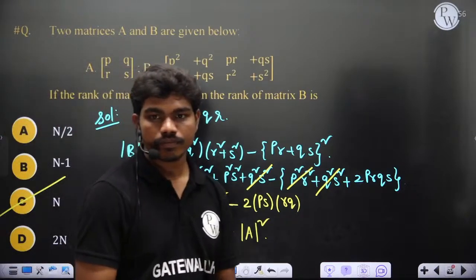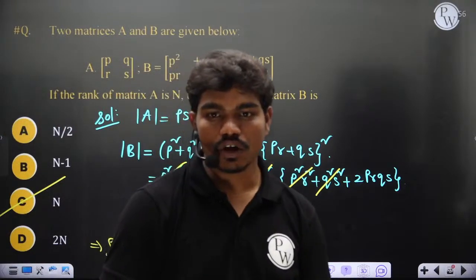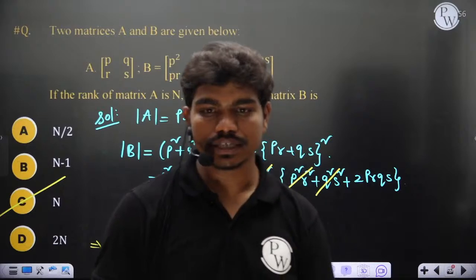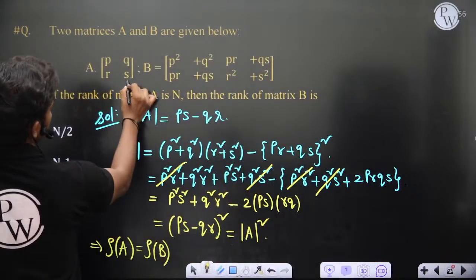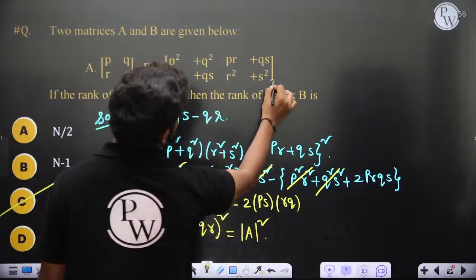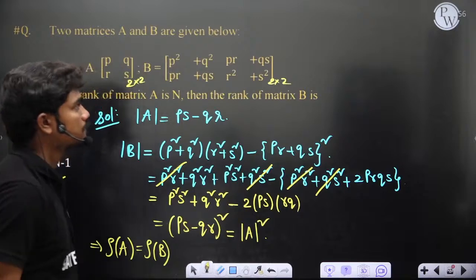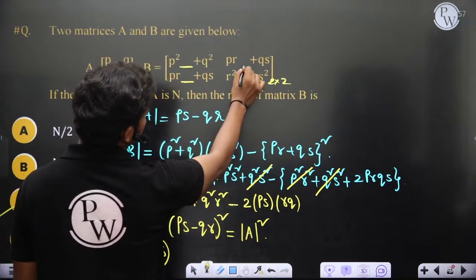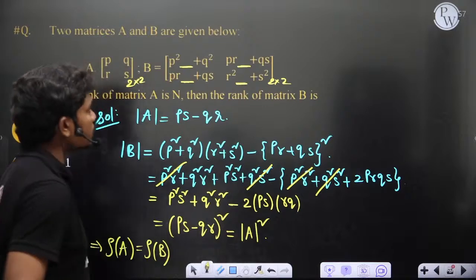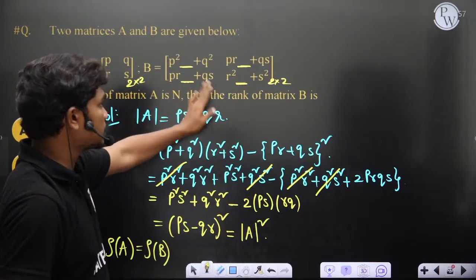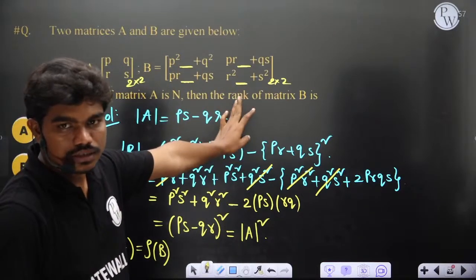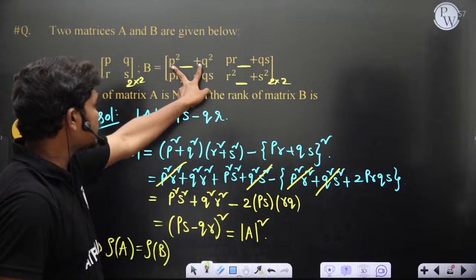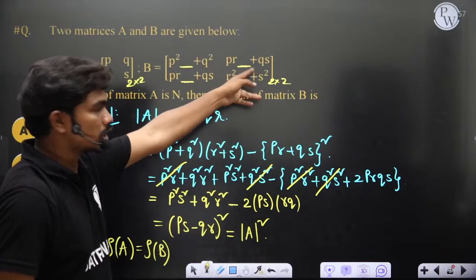Okay, so I mentioned the order of the matrix so that we can know how many elements are in the matrix. They are mentioned, clearly it's a 2 by 2. This is also a 2 by 2. Maybe because of the spacing you got confused. Maybe it's a typing issue, but P square plus Q square, PR plus QS. Okay, I understand there is a concern, but basically this is P square plus Q square and PR plus QS. This is a 2 by 2 matrix again.